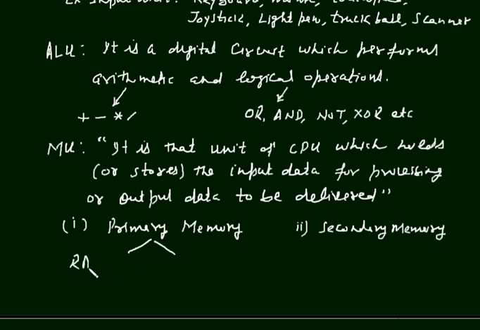One is RAM and another one is ROM. This RAM is random access memory. And this ROM is read-only memory.